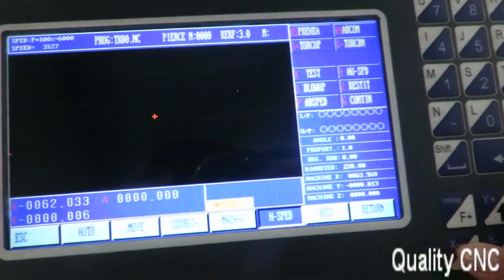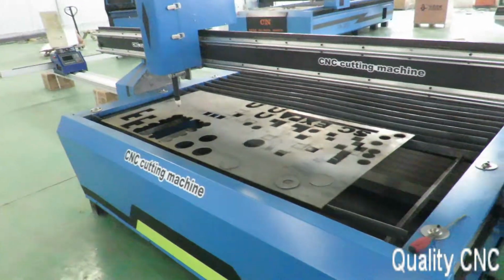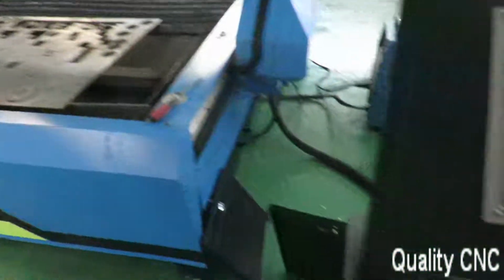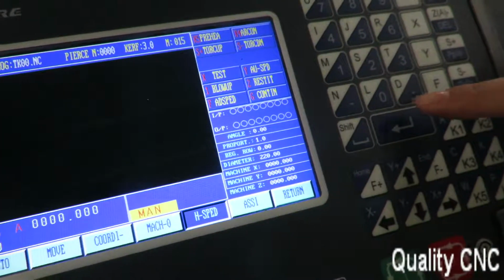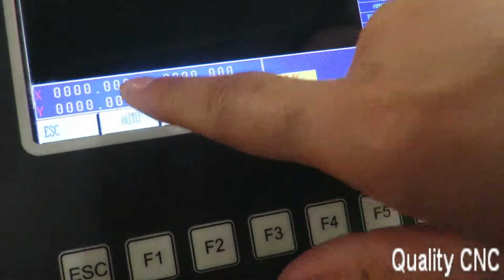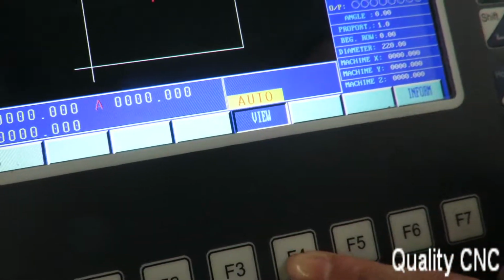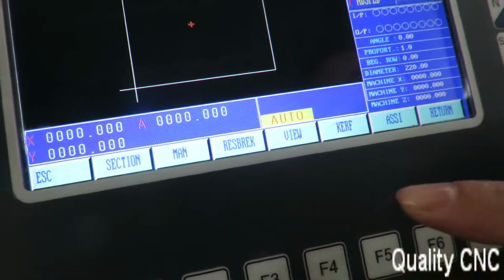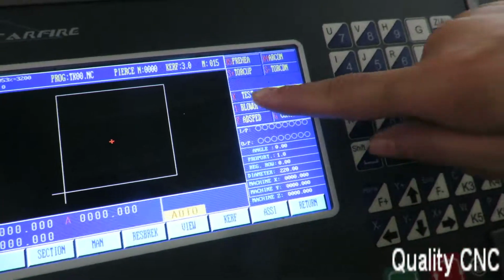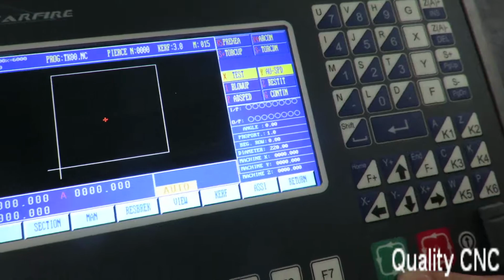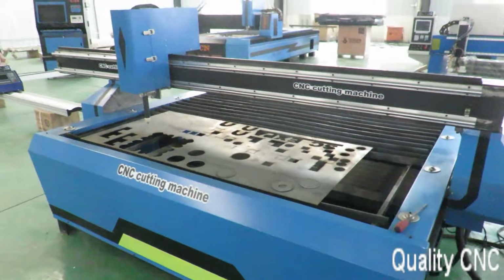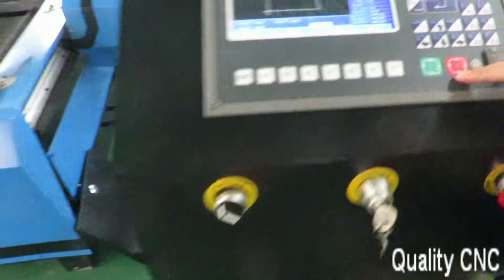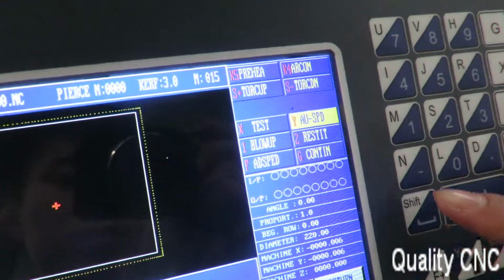And we make the condition. We move our torch to the proper position. And we clear the coordinate. This one, enter. And then X and Y are at 0. And alter, view. This is the square we just set. View again. And we can test it. Test X. Test and press here. If we think the position is okay, we can cut it.